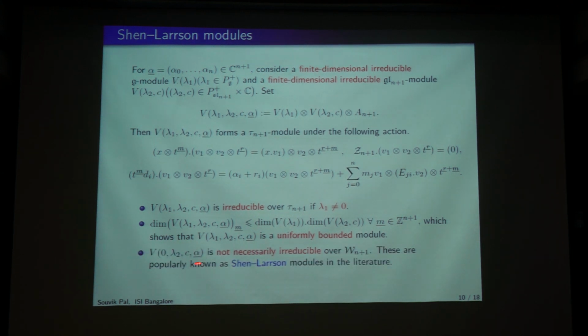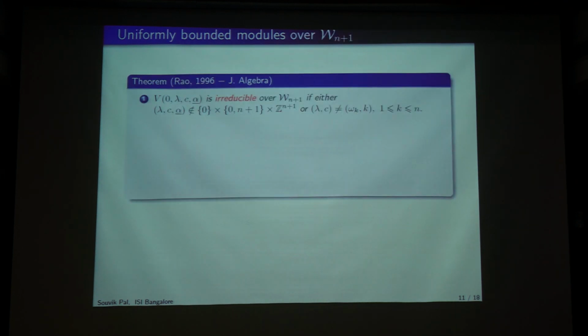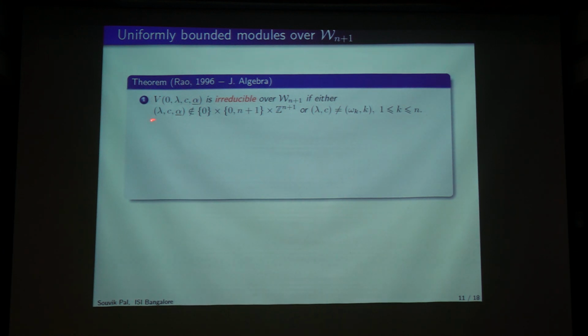So when lambda 1 equals 0, I put 0. This is not necessarily irreducible, and these are popularly known as Shen-Larsson modules in the literature. Then in 1996 actually, Ishwar Rao investigated when these modules will be irreducible.